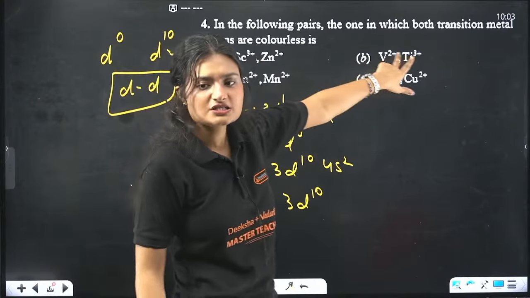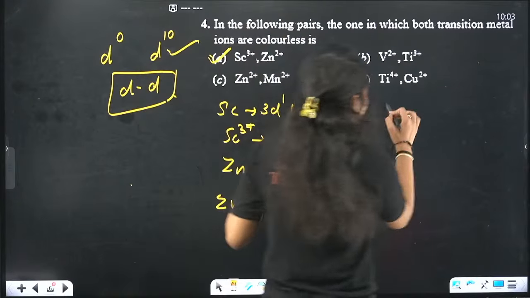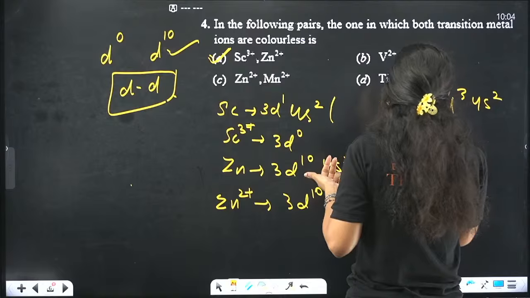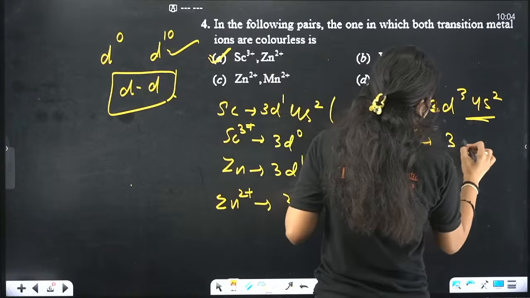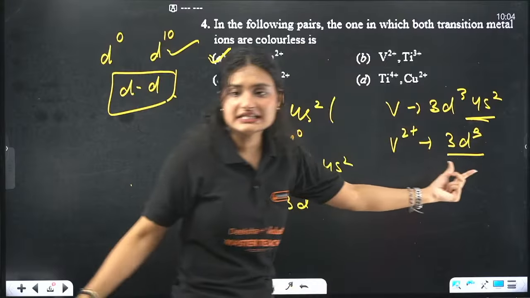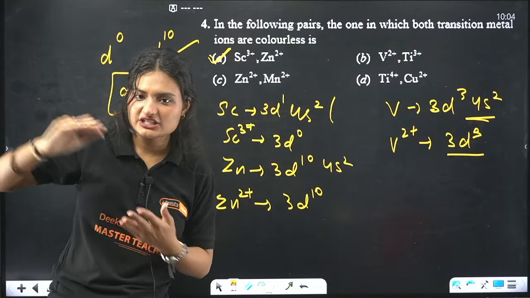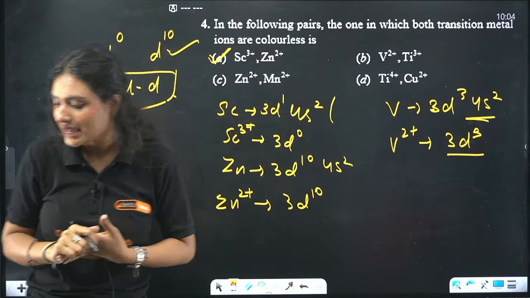Again, V2 positive is not completely empty. Scandium, titanium, vanadium. Vanadium has 3d3, 4s2. And if we have vanadium 2 positive, that means only these 2 electrons are gone. 3d3. We have electrons in d which can get excited to a higher excited state, and color transition can happen.